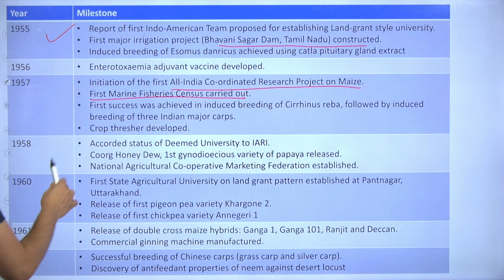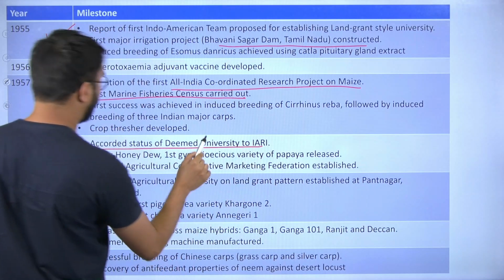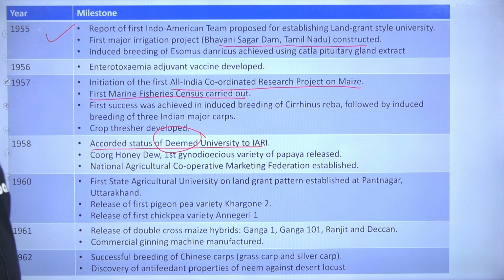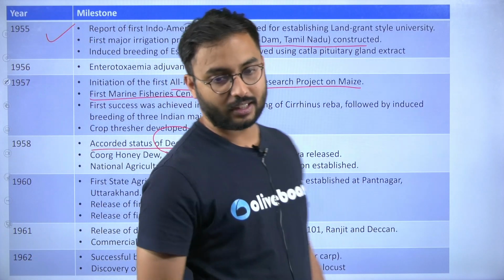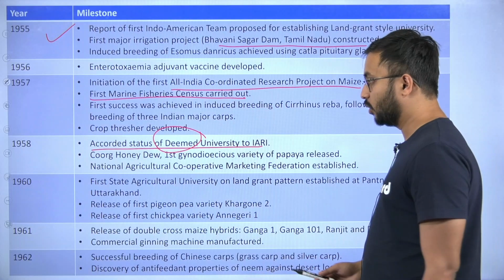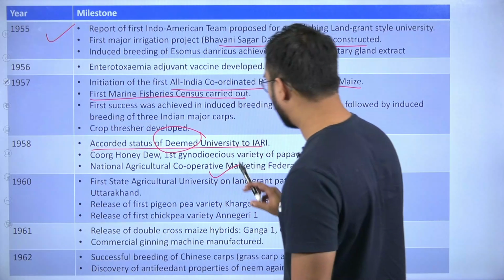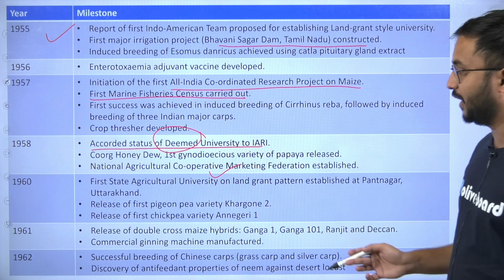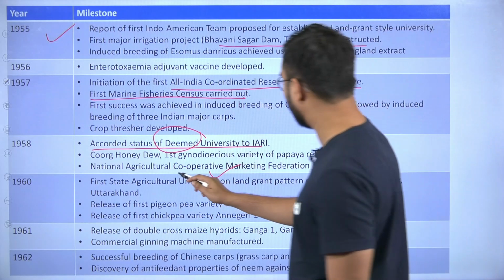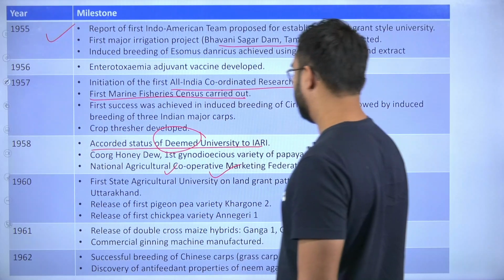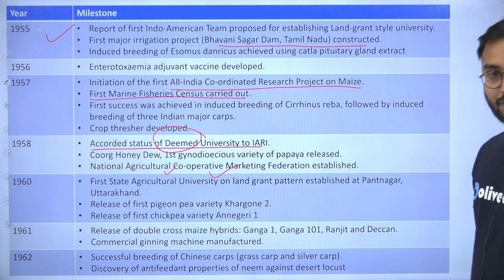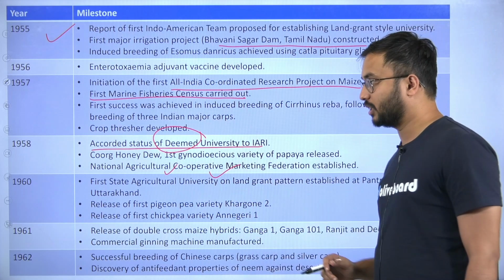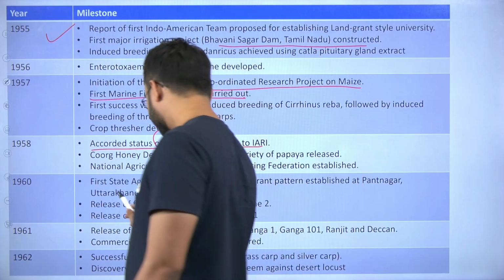Then if you see, yes, 1958, the status of deemed university was accorded to IARI, the Indian Agricultural Research Institute. Then the National Agricultural Cooperative Marketing Federation, NAFED, when was it established? 1958.